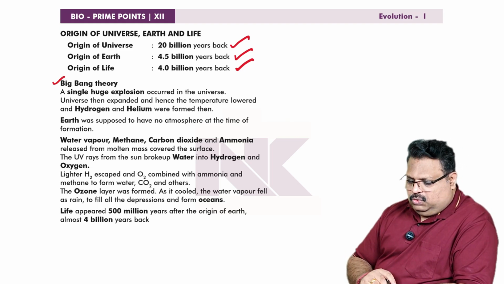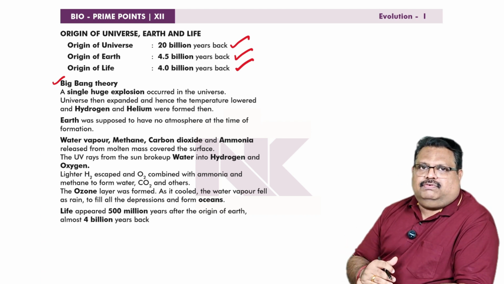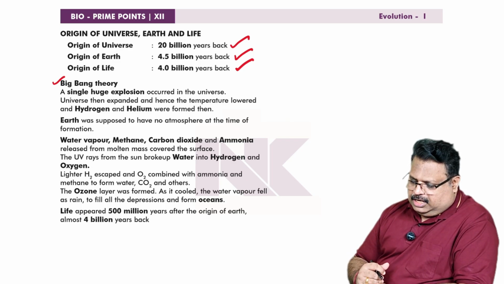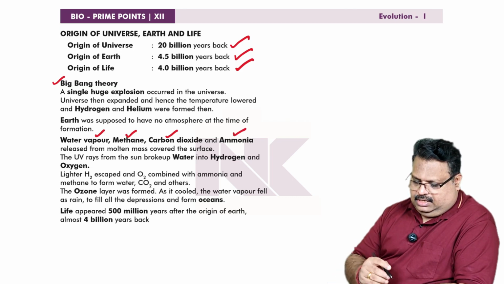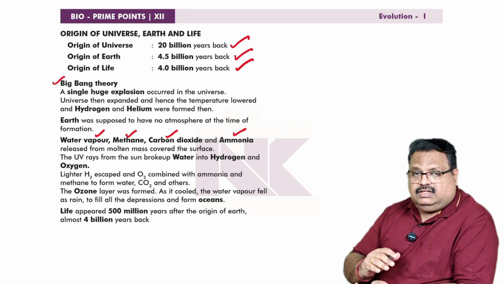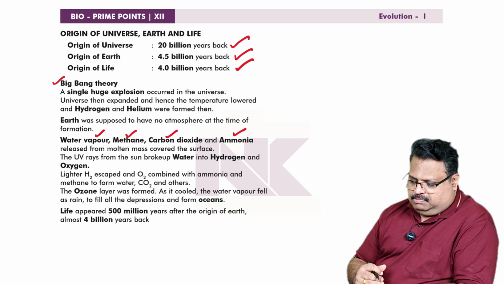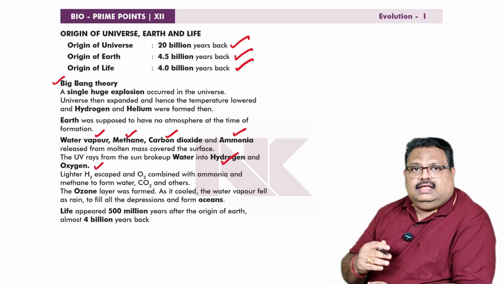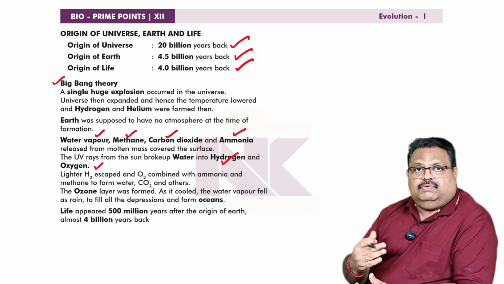The earth was supposed to have no atmosphere at the time of formation. The atmospheric aggregation of gases was not there. Water vapor, methane, carbon dioxide and ammonia released from molten mass covered the surface. That is the initial condition. The UV rays from the sun broke up water into hydrogen and oxygen. You see that the initial atmosphere was considered to be anoxygenic or anaerobic before the origin of life.